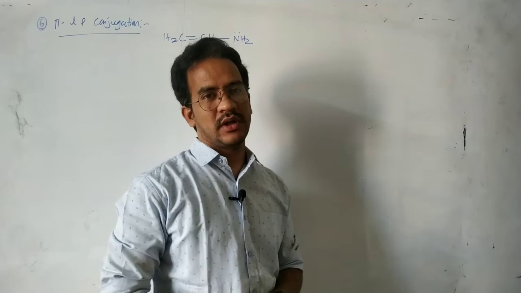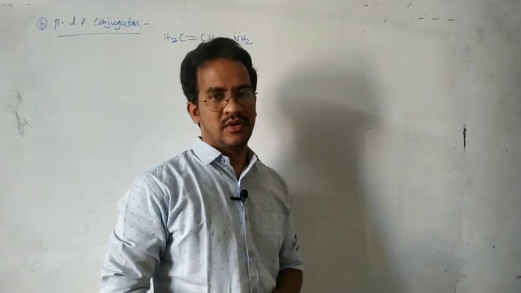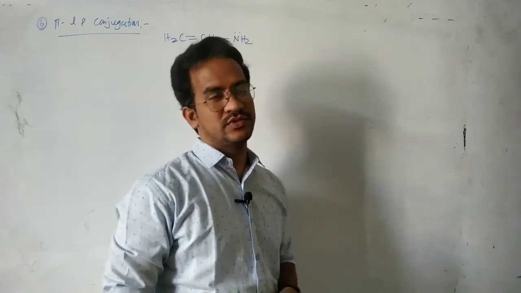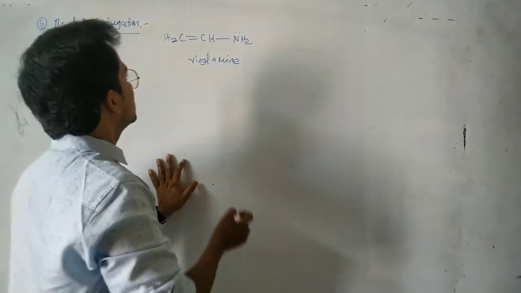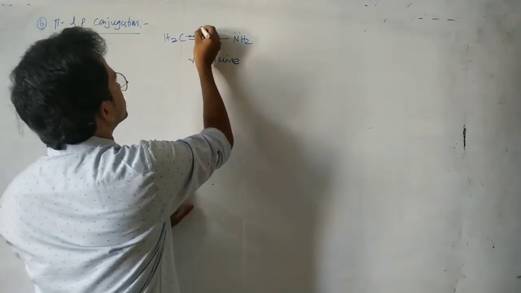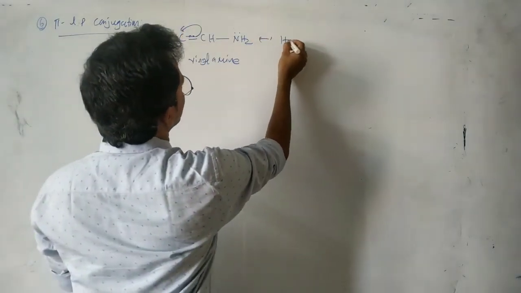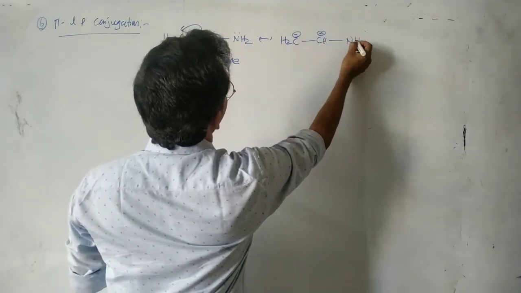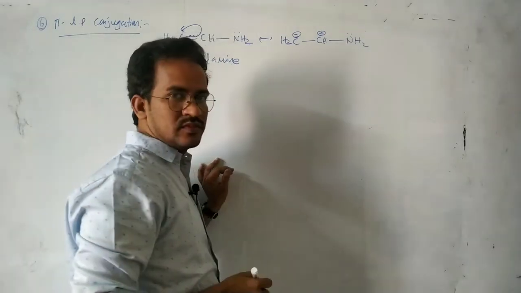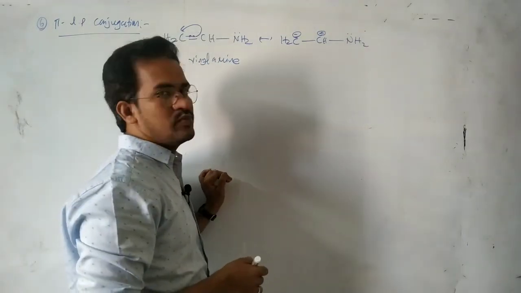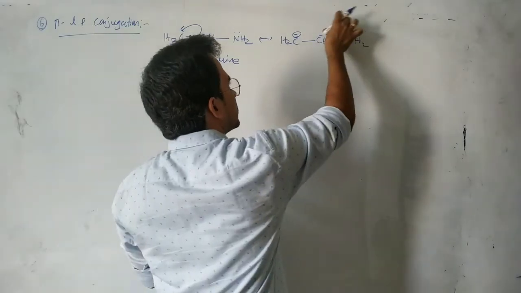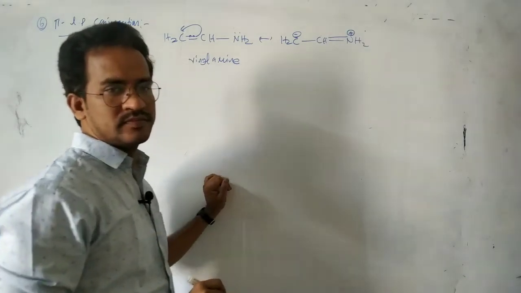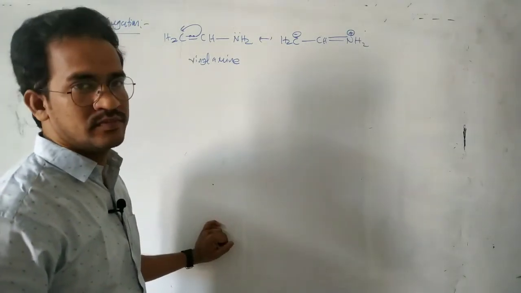Here in this case, those electrons on the nitrogen are delocalized. Of course, those electrons are not non-bonding electrons. Those are also bonding electrons. You see in this case, when these pi electrons move to this carbon, CH2 negative, here CH plus, and now here NH2 lone pair. Just as we discussed, that lone pair positive charge conjugation. That means here your positive charge carbon has a lone pair. So this is the resonating structure.